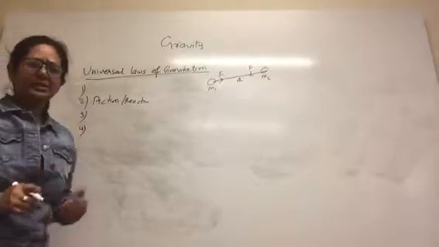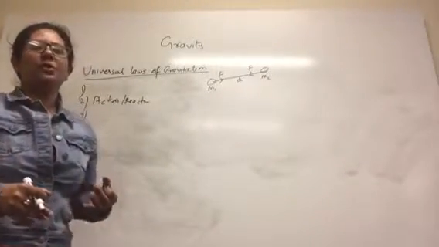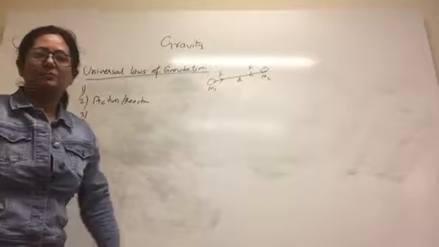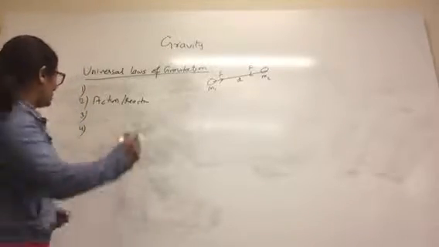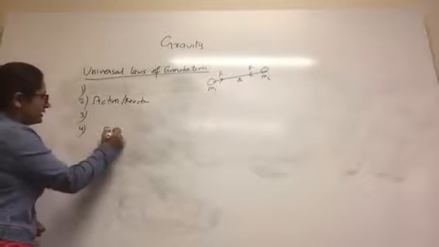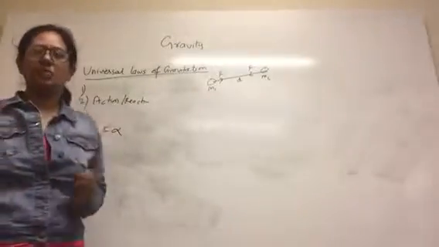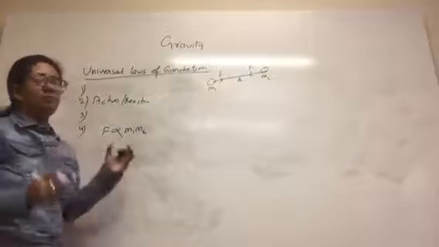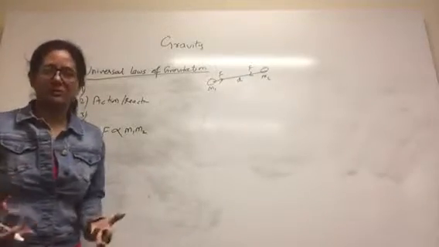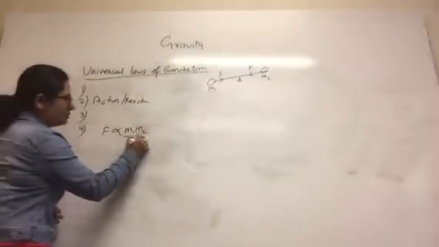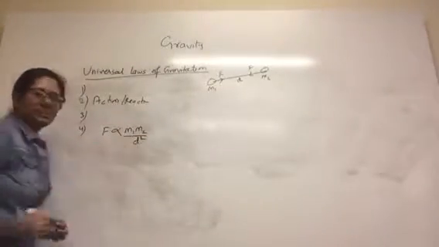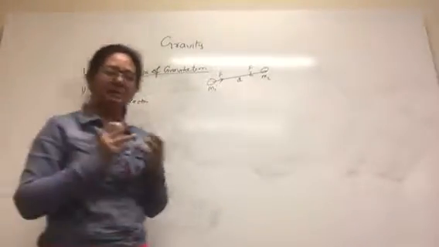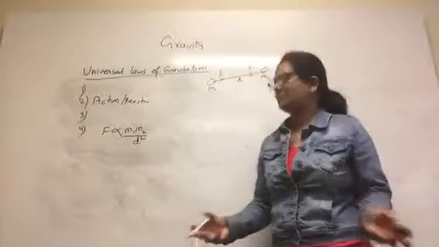And he also quantified the actual value of the force of attraction. He proposed a law where he said that this force of attraction between any two bodies in this universe is directly proportional to the product of their masses. So the more the mass, the more the force of attraction, and it is also inversely proportional to the square of the distance between them. So the more the distance, the less the attraction; the less the distance, the more the attraction.